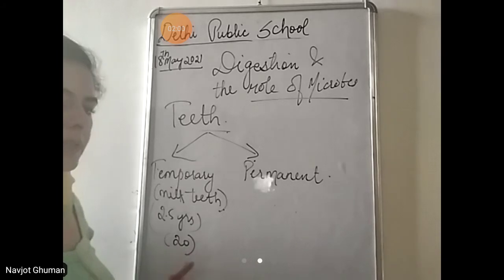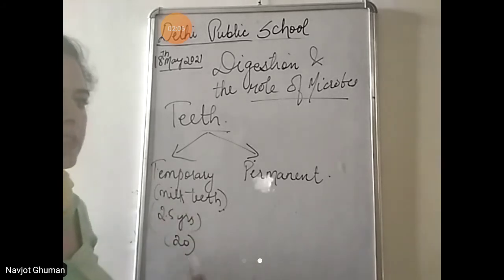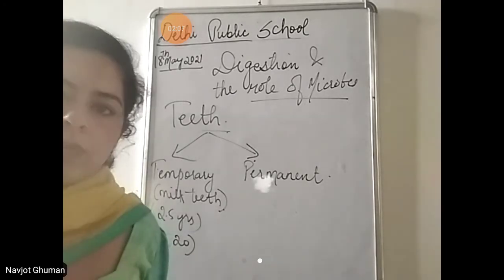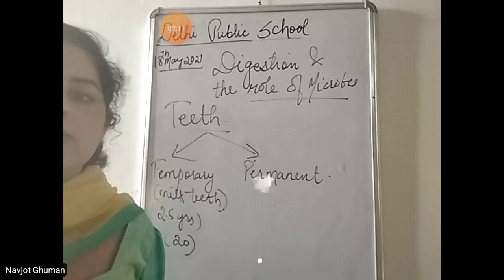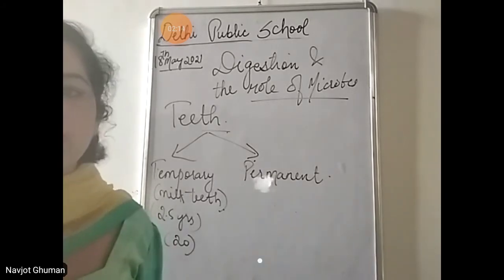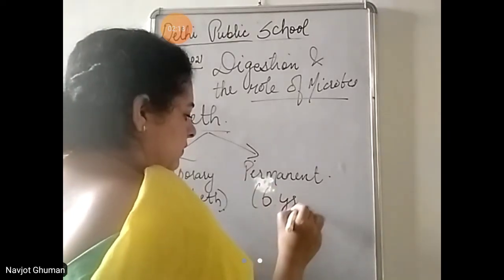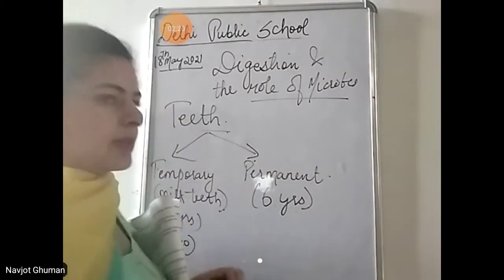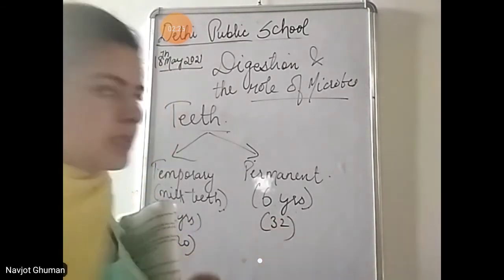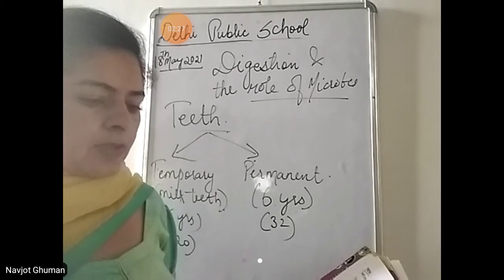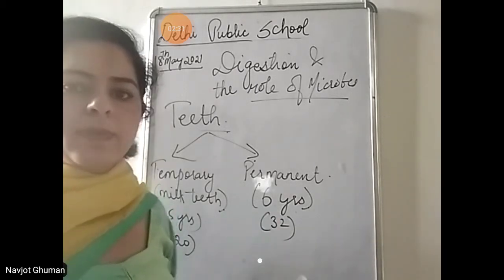When the child becomes 6 years old, the milk teeth start falling down. वो गिरने शुरू हो जाते हैं. And after that, the bigger teeth start growing. They are known as the permanent teeth. They appear when the child is 6 years old, and they are 32 in number. They are bigger in size than the milk teeth.